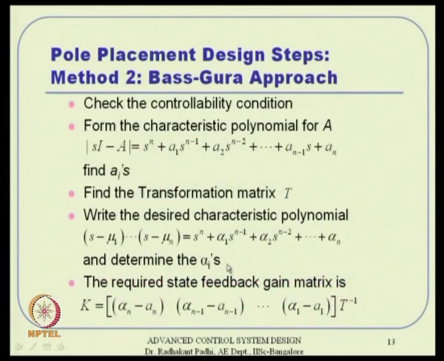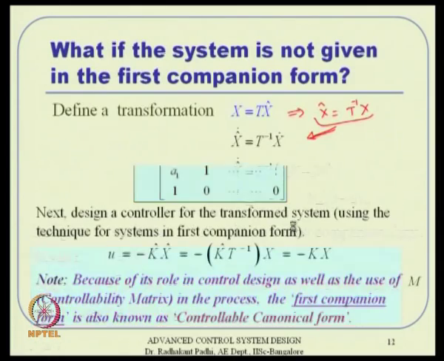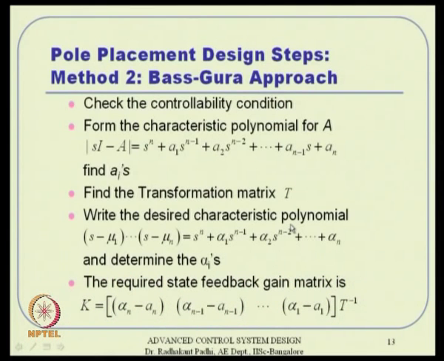And the desired gain matrix is nothing but this one, k hat times T inverse, and k hat is what we discussed before. Once you substitute all that, you have a gain matrix which is ready for you now. So, u will ultimately be minus k times x. After multiplying with T inverse, this k will act on x. So, that is the method 2 approach.